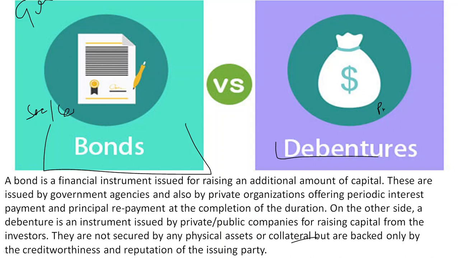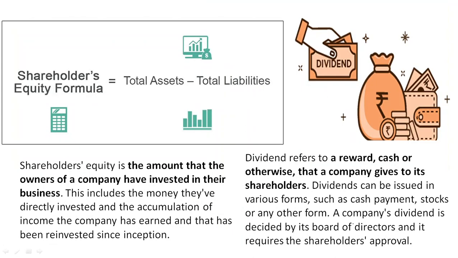But they are backed up by your creditworthiness and your reputation. They will look into your financial position, your creditworthiness and reputation. So that is the difference between the two: in case of debentures you may not need to present any physical asset or collateral as security. However, in case of bonds you need to present some collateral or security.